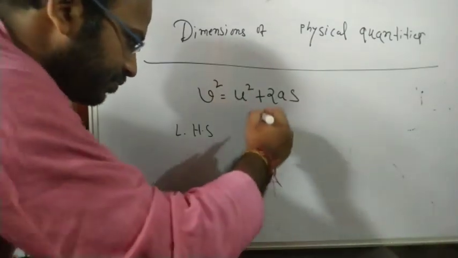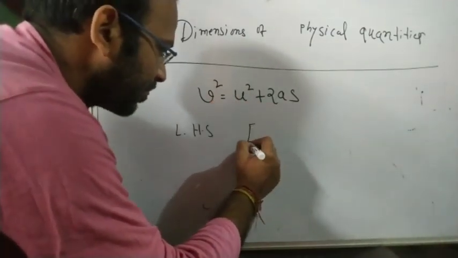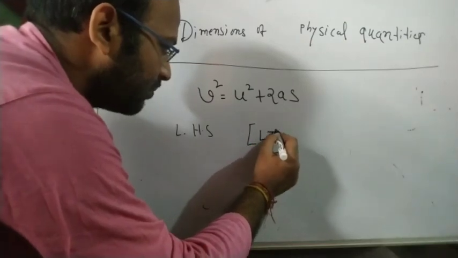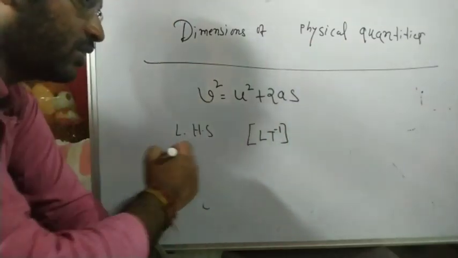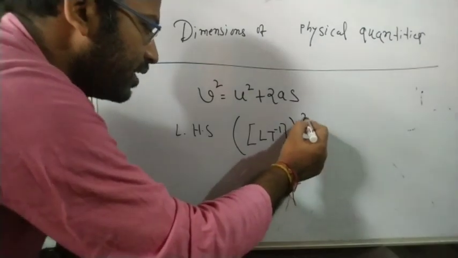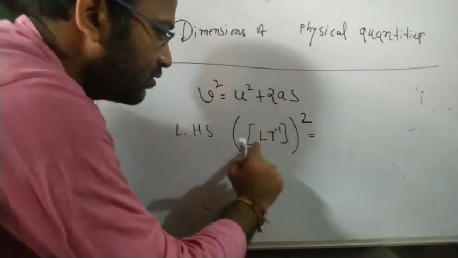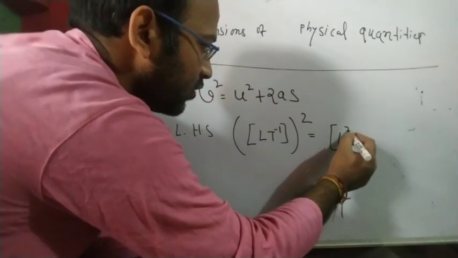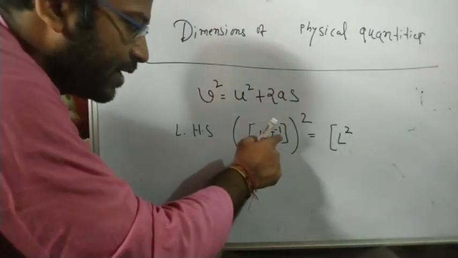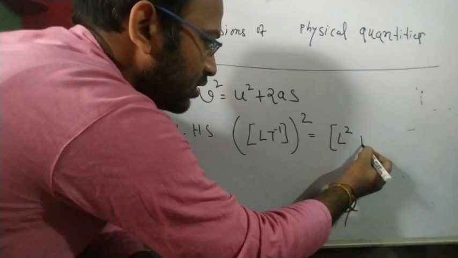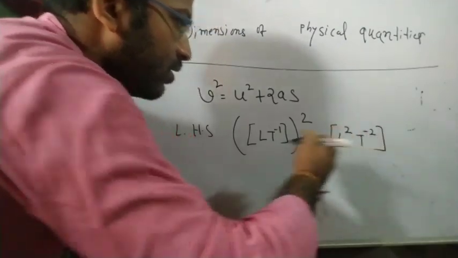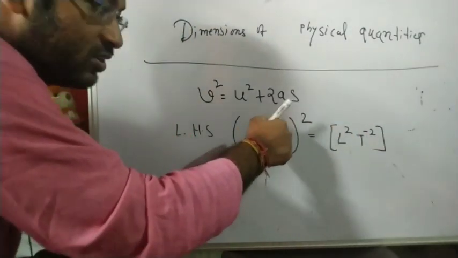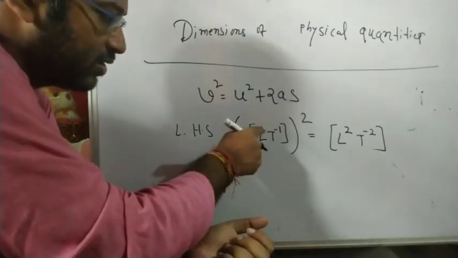The dimension of v was L t to the power minus 1. Now it is squared, so it becomes L square, and t to the power minus 1 squared becomes t to the power minus 2, because minus 1 times 2 — when there is a power, the powers multiply.